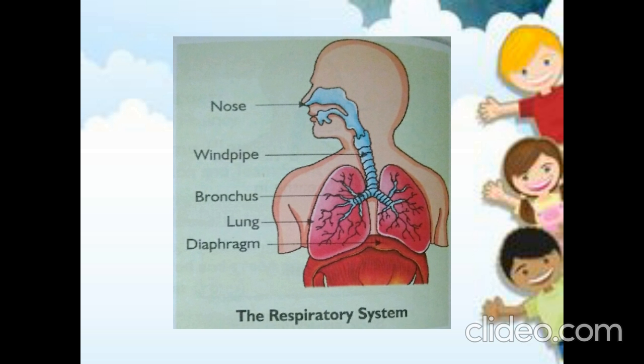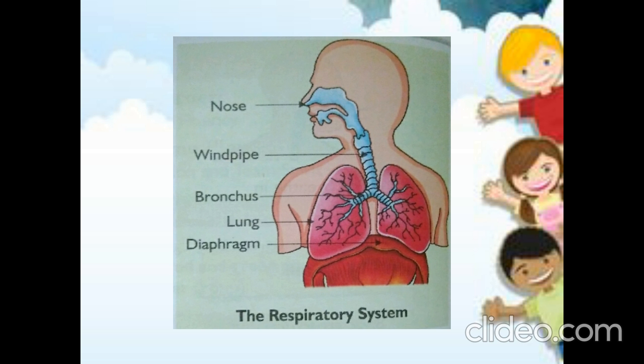So look at this picture. This represents the organs of the respiratory system. Very good. So what are the organs involved? Those organs are nose, windpipe, bronchus, lung and diaphragm. So what is the purpose of the nose, children? We breathe with the help of the nose. Super.